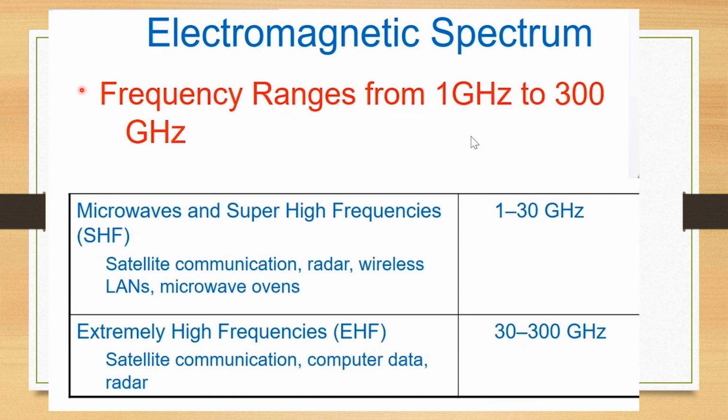Now let us move on to the frequency range from 1 GHz to 300 GHz. These come under the microwave frequency range. Super high frequencies and extremely high frequencies, these two put together, come under the microwave frequency range. Super high frequencies range from 1 to 30 GHz, which are used in satellite communication, radar, wireless LANs and microwave ovens. Extremely high frequencies range from 30 to 300 GHz, which are used in satellite communication, computer data and radar.